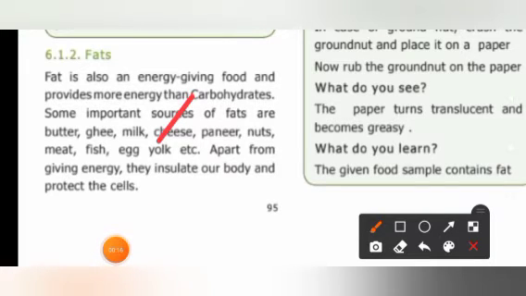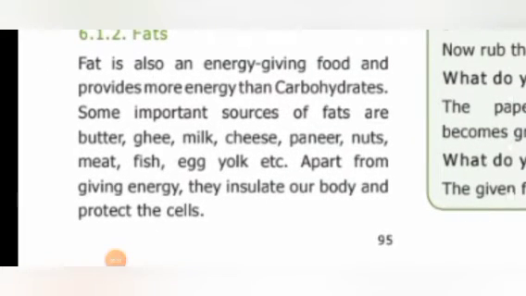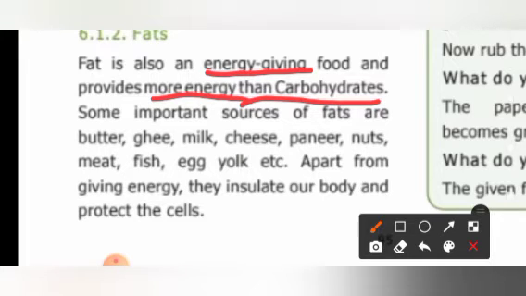Some important sources of fats are butter, ghee, milk, cheese, paneer, nuts, meat, fish, egg yolk, etc. So all these are sources of fats.